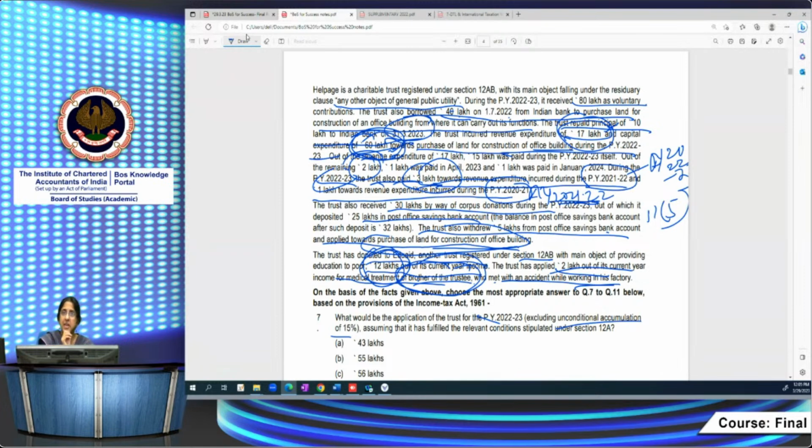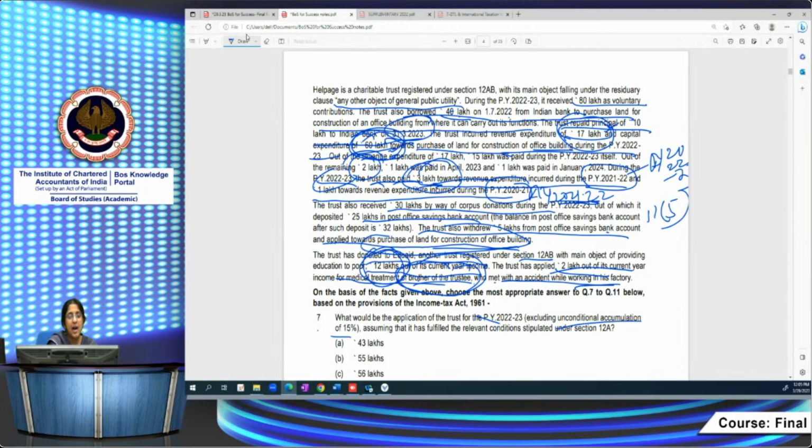Since the amendment was made with effect from assessment year 22-23, therefore, for assessment year 22-23, application would have been allowed only on payment basis. Since 3 lakh was not paid, it would not have been allowed as application for assessment year 22-23. Since it has been paid in the assessment year 23-24, we have to allow it as application in this year. Whereas 1 lakh for assessment year 21-22 would have been allowed as application in that year itself, because there was no requirement that year that the amount has to be on payment basis. Therefore, that would have been allowed in the respective years. We cannot allow it once again on payment basis this year.